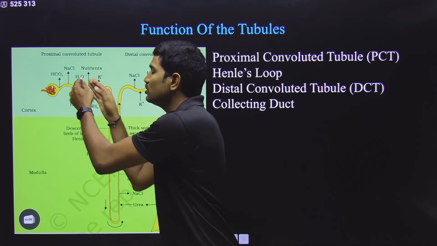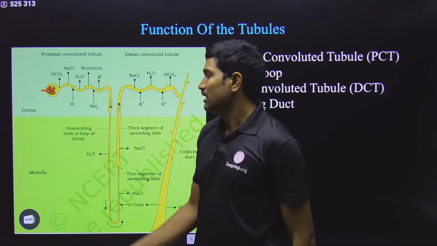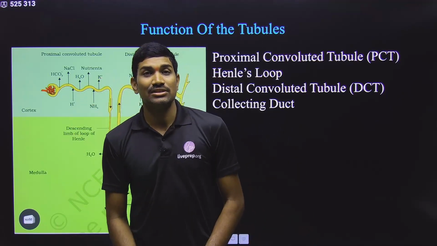And what are released into the filtrate? H plus is released and ammonia is released. Anyhow, ammonia is the nitrogenous waste, so it is released. And why is H plus released? Please remember here.